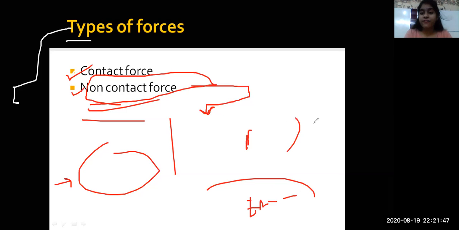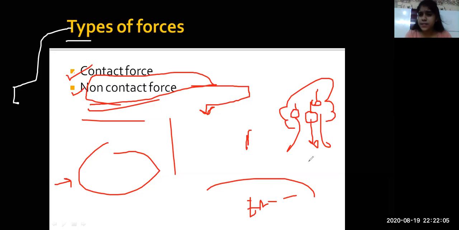Now see, I have a tree over here, and there are a few apples on the tree. So now, if one apple falls, how is it falling? Why is it not going upward? Because of gravitation. The force attracts it to the ground, right? Same way, you have two magnets. They attract each other. Why? Magnetic force. There's no contact, but still.